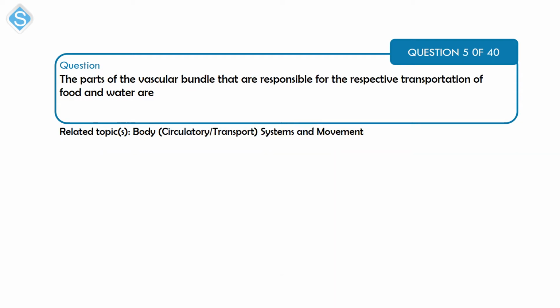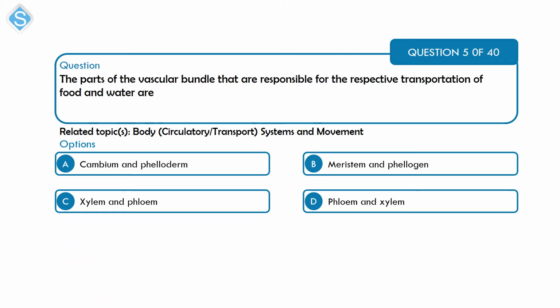Next is a question on body system and movement. The parts of the vascular bundle that are responsible for the respective transportation of food and water are A. Cambium and phelloderm. B. Meristem and phellogen. C. Xylem and phloem. D. Phloem and xylem.